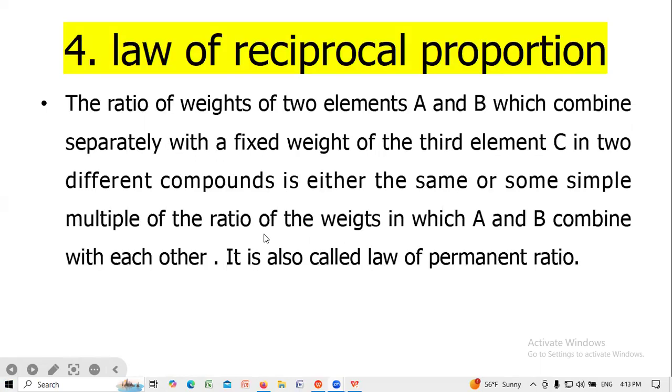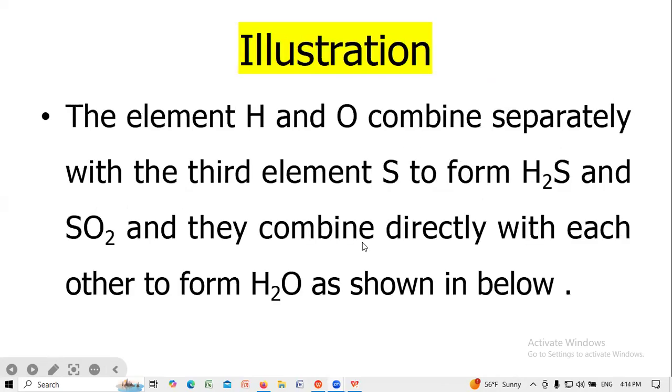Law of reciprocal proportion: the ratio of weights of two elements A and B which combine separately with a fixed weight of a third element C in two different compounds is either the same or some simple multiple of the ratio of the weights in which A and B combine with each other. It is also called the law of permanent ratio.